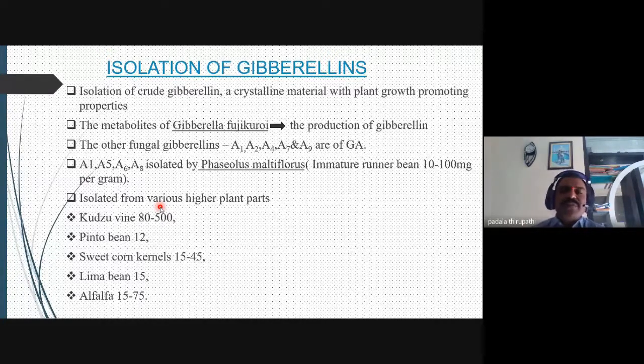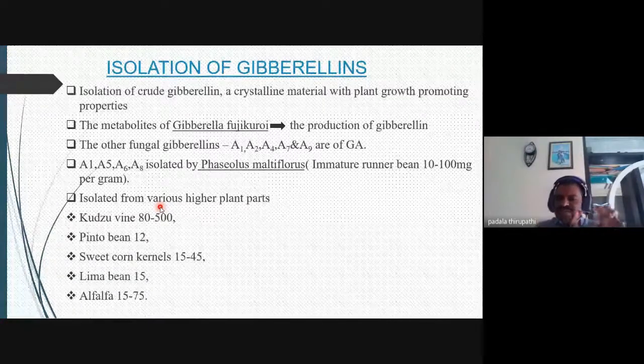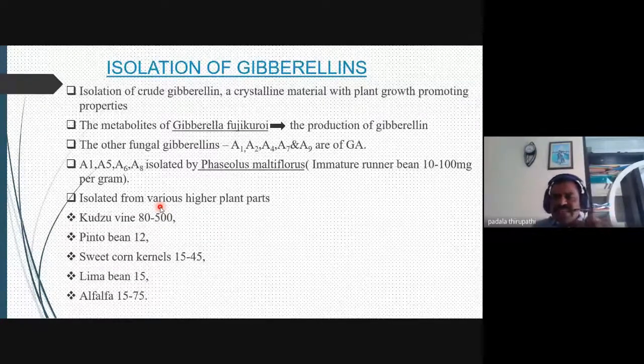Some of the higher plants, related to different plants, have also been used for isolation: kudzu vine, pinto bean, sweet corn kernels, lima bean, and alfalfa grass. The seedlings of these different plants contain, per gram, 18 to 500 mg for the kudzu vine, and the pinto bean contains 15 mg per gram, and sweet corn kernel.